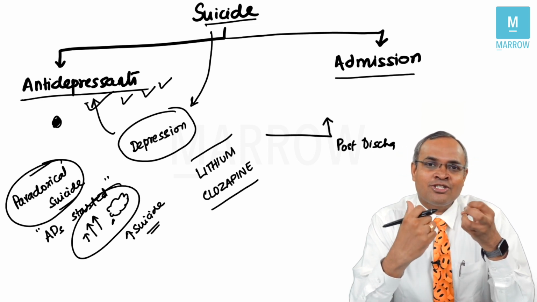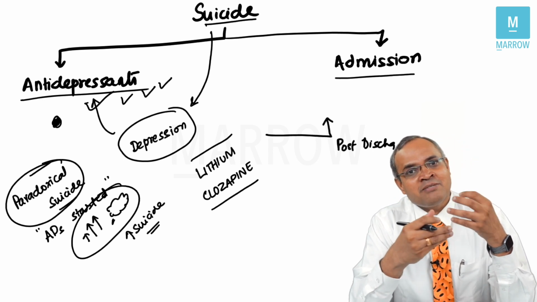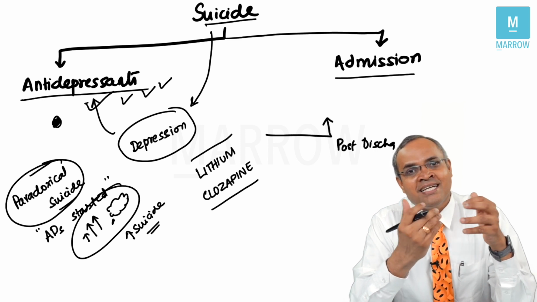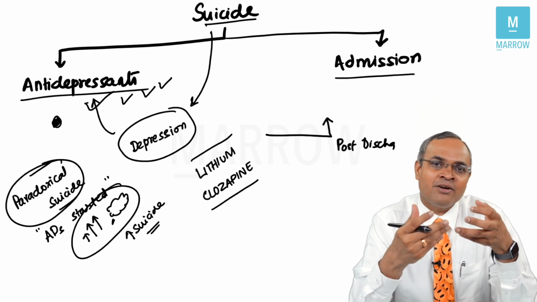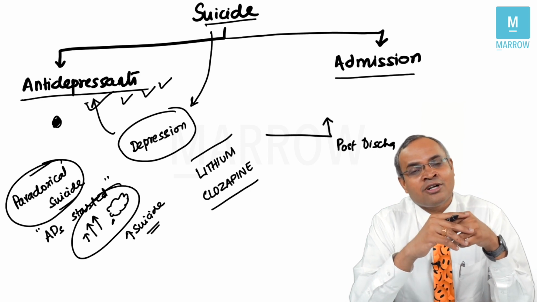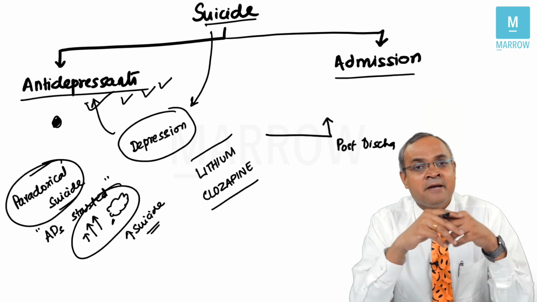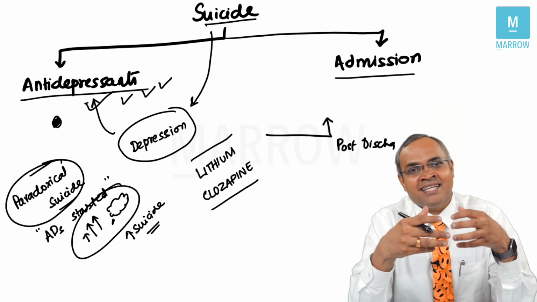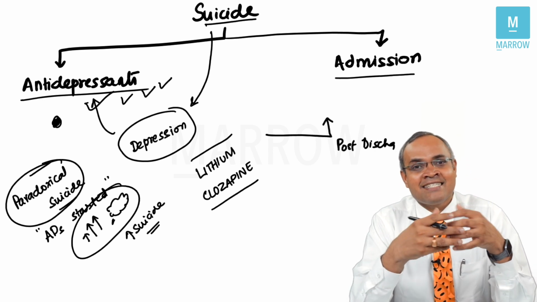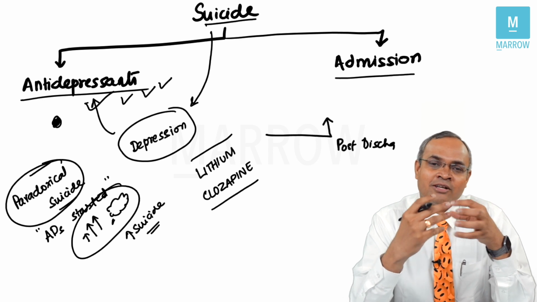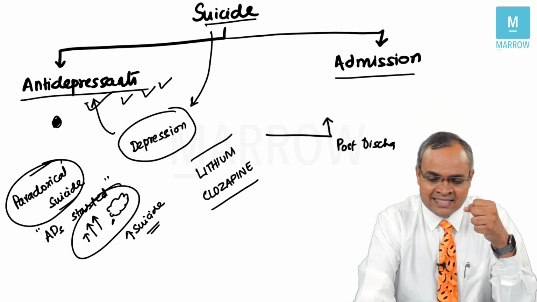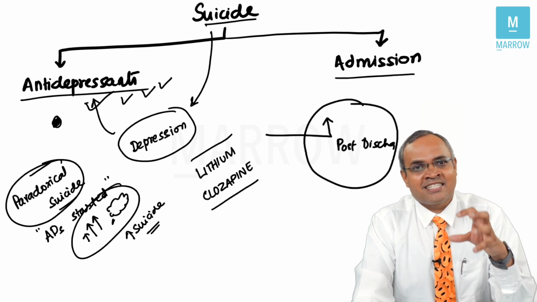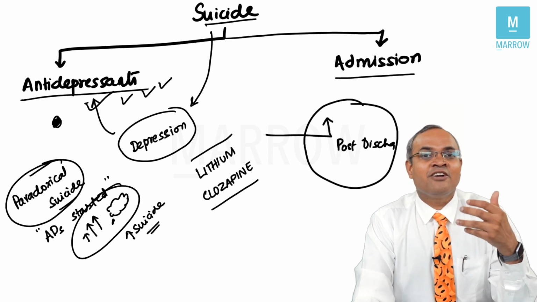Second thing is also that maybe sometimes these patients behave as if they are getting better, which means you prematurely discharge them and they go ahead and act on their suicidal thoughts which might be there in their heads. Or most probably, once they go back to the mainstream society, their stress levels increase and they're not able to handle it. So there could be multiple reasons for their increase in risk. So you should be careful, especially once somebody gets discharged. In the initial few days, it's a good idea to monitor.